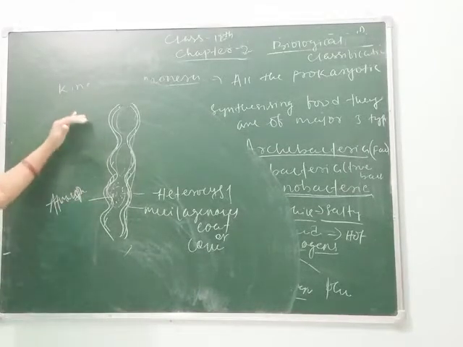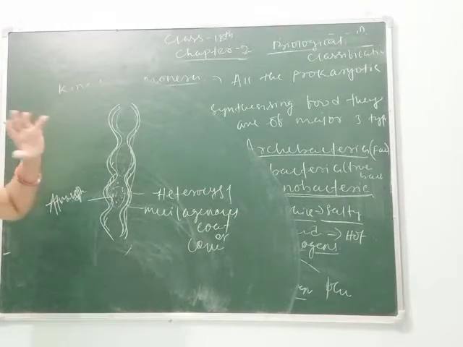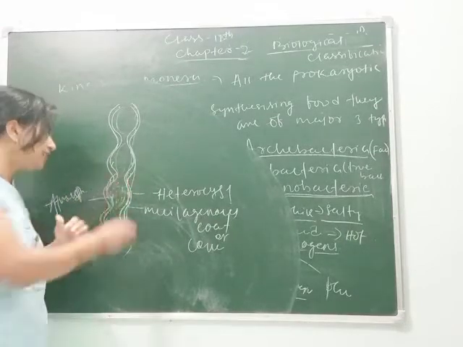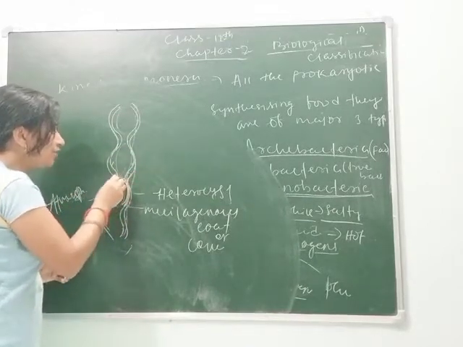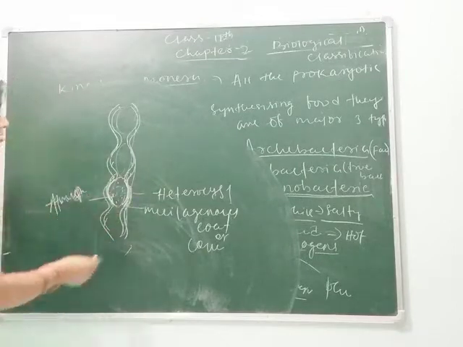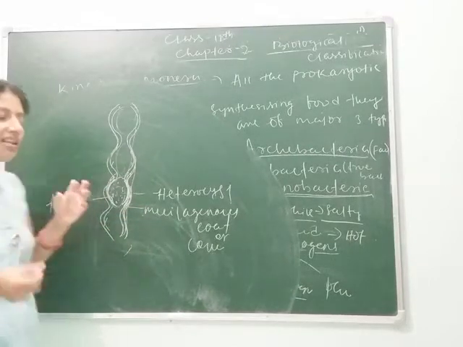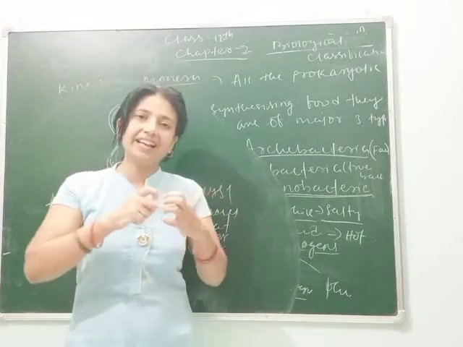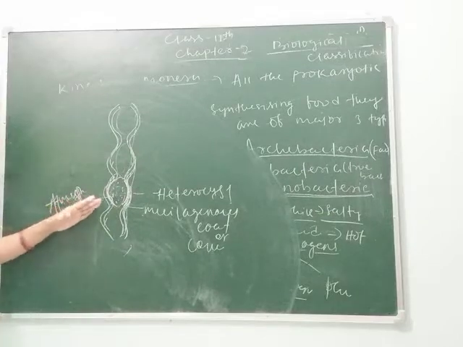So you can write the group of cyanobacteria in which Nostoc, Anabaena, Azotobacter, Azospirillum, all these bacteria come. They fix the atmospheric nitrogen inside the heterocyst. Means when they require, they form the cyst. That's why they are called heterocyst. And it is covered by a mucilaginous covering. Mucilaginous means which can easily change their shape, means they are sticky and stretchable structures like jellies. That's why they are called mucilaginous coat.